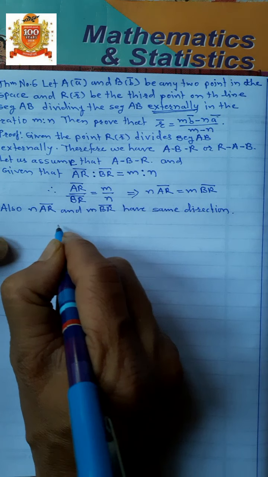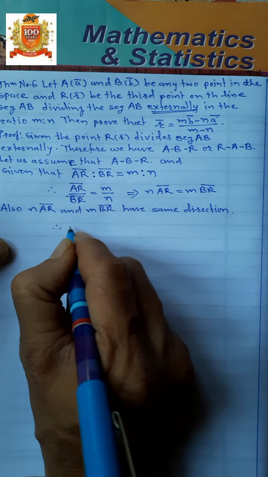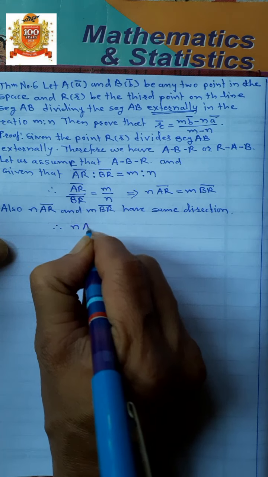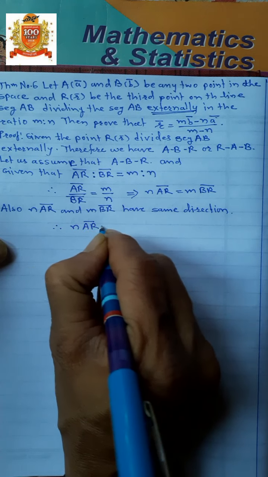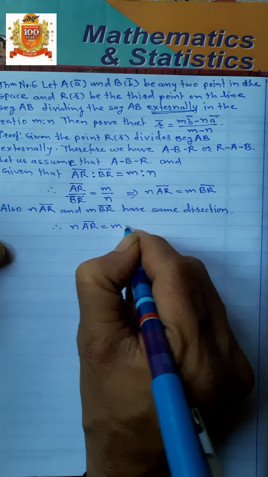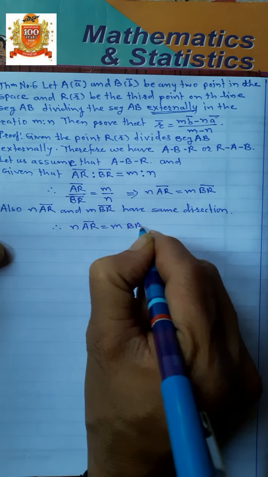Therefore, we have n into AR bar is equal to m into BR bar.